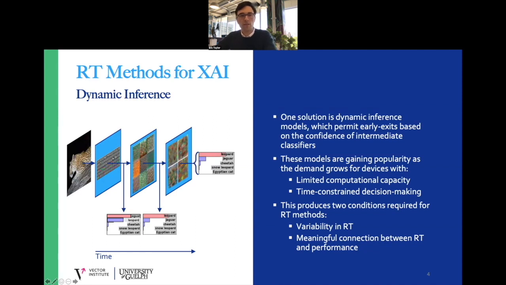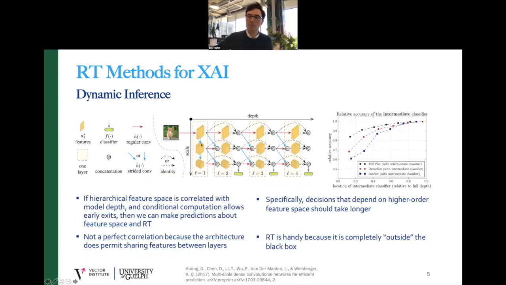And we can just imagine that this decision, for example, is made using only very primitive features. Whereas if we put the confidence threshold at very high, we would need the model to go all the way through and use all the features. We conducted our experiments on MSDNet, multi-scale dense-net, which uses conditional computation and 5 auxiliary classifiers with an early exit architecture. If hierarchical feature space is correlated with model depth, and conditional computation allows early exits, then we can make predictions about the relationship between feature space and response time.